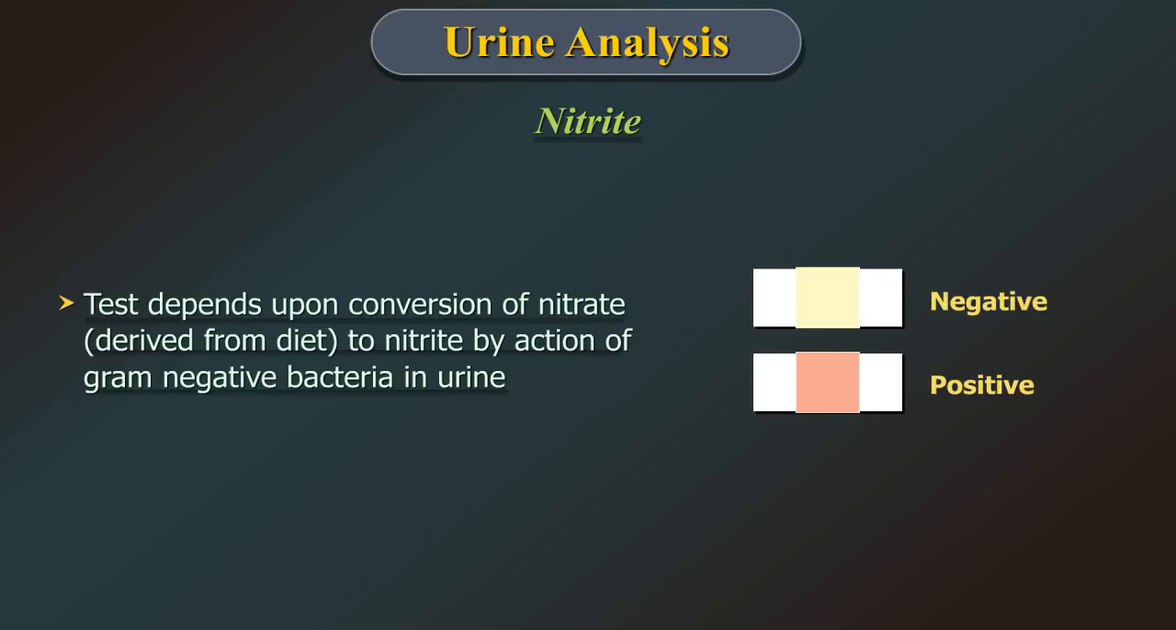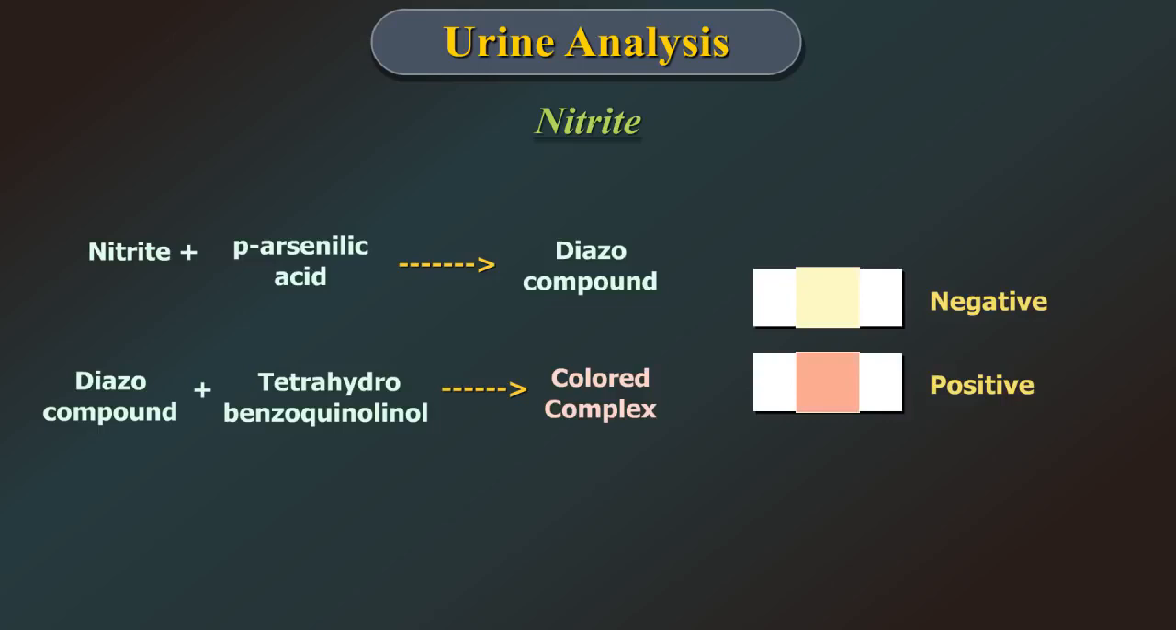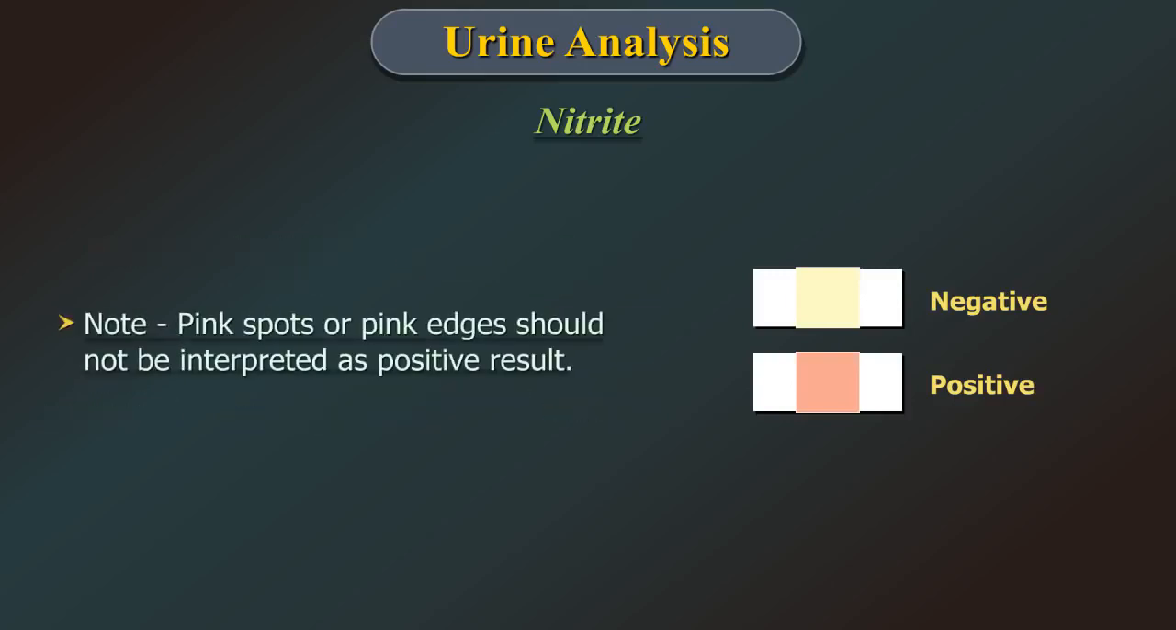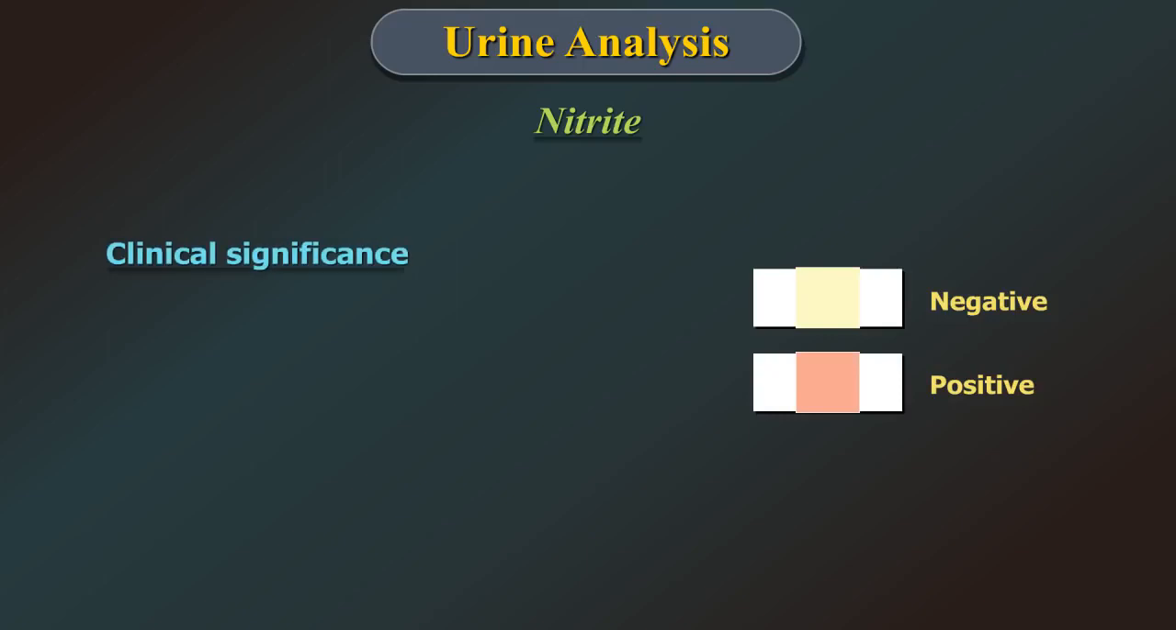of gram-negative bacteria in urine. At the acid pH of the reagent area, nitrite in the urine reacts with p-arsanilic acid to form a diazonium compound which gives a pink color. Please note, pink spots or pink edges should not be interpreted as positive result. The clinical significance is to detect gram-negative bacteriuria.